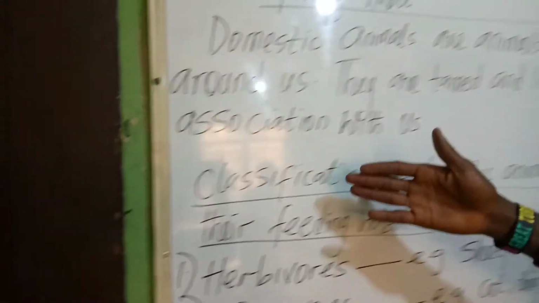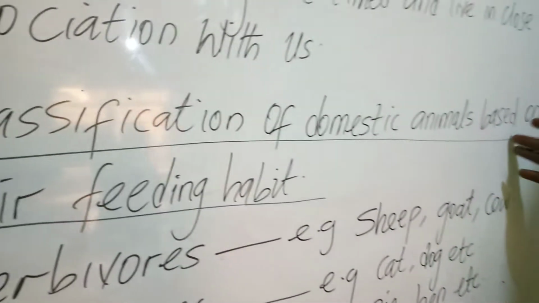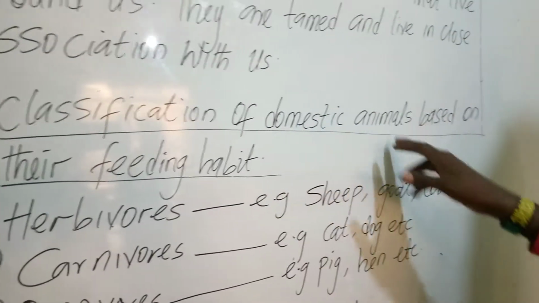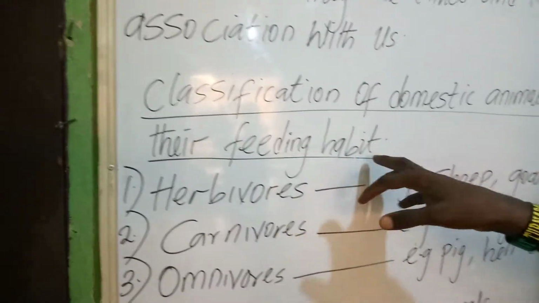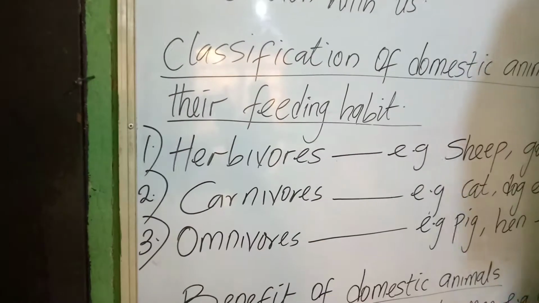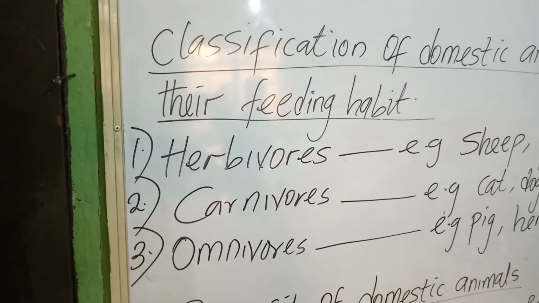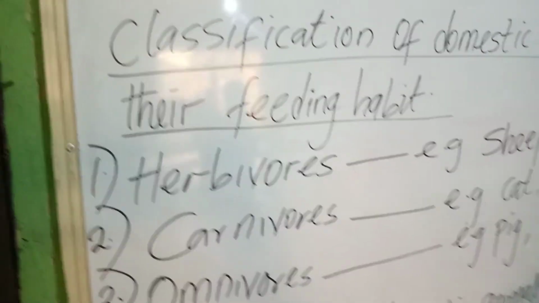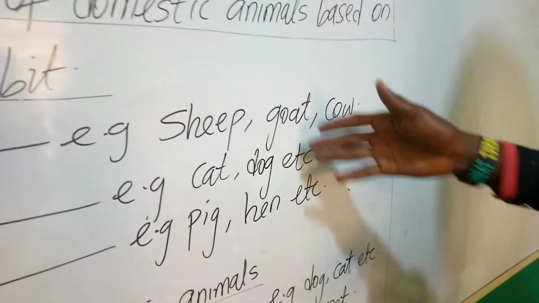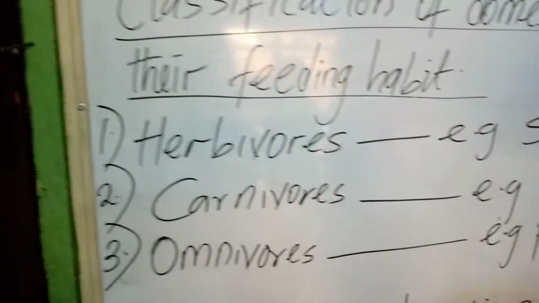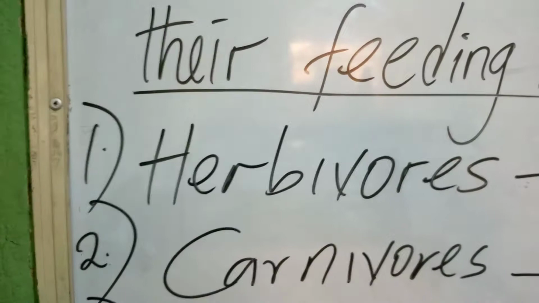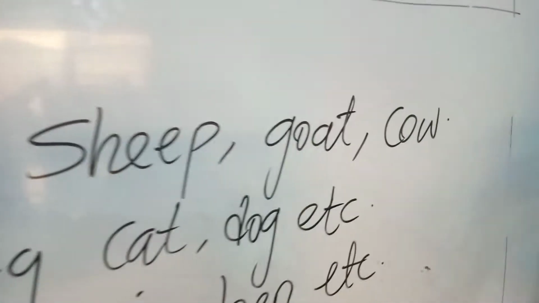Now, let's look at the classification of domestic animals based on their feeding habits. The first one is herbivorous animals. What are herbivorous animals? Herbivorous animals are animals that depend on plants to survive. Examples of them are sheep, goats, cow, etc.